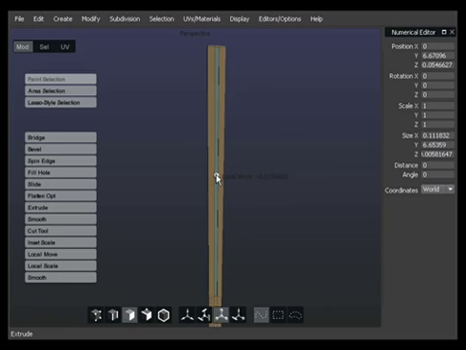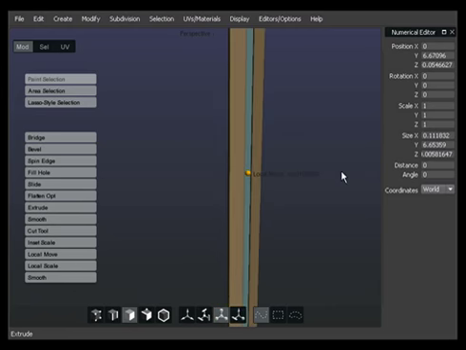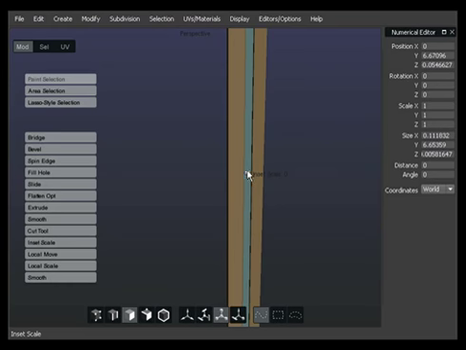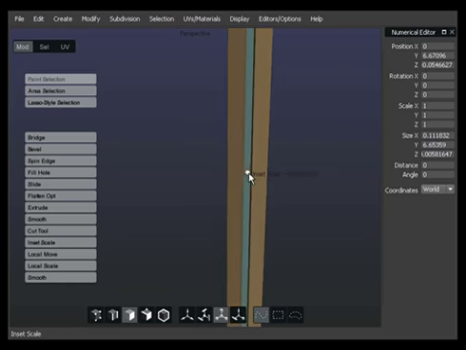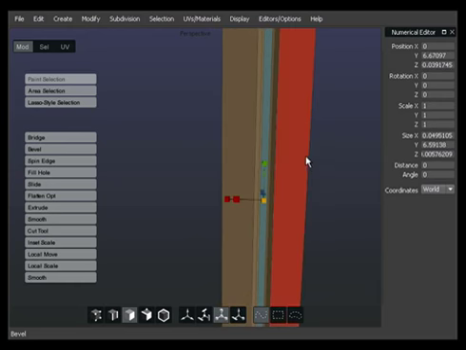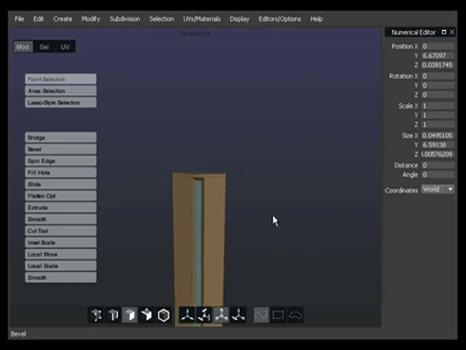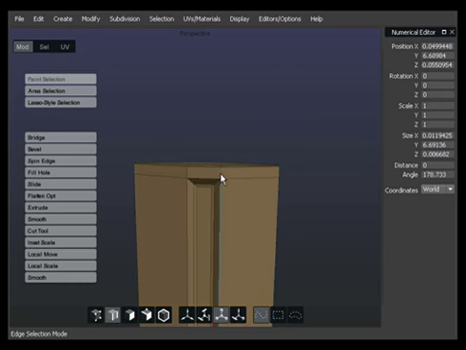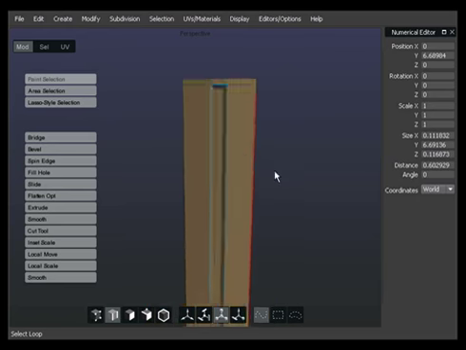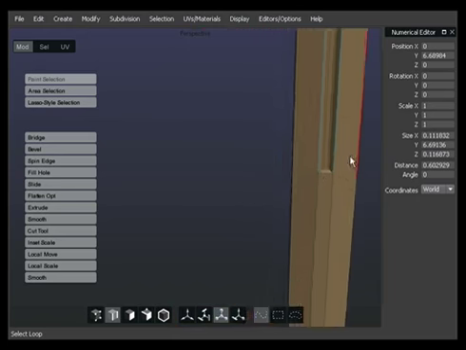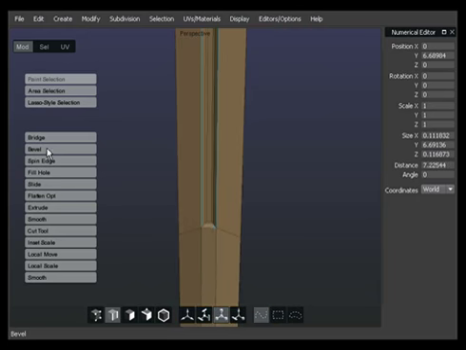To create the fuller, we bevel this polygon and scale it via inset scale. The edges of the fuller need to be hardened, so we apply a bevel on the inner face that we've already scaled. Now we select all outer edges of the fuller, and of course we are selecting the edges that lead to the inner part of the fuller because we want to have this part more angular, less rounded. And don't forget to select the edge on the bottom of the fuller. And now we apply a bevel on these edges as well.